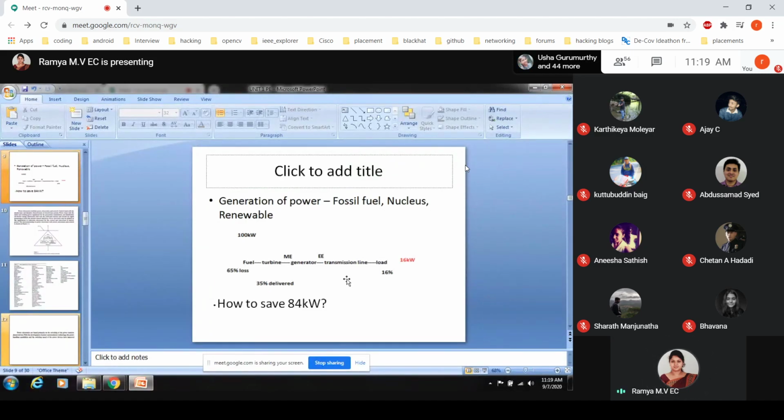So if I want to save this 84 kilowatt, we need to have some power electronics devices over here, power semiconductor devices. We are not talking about the fuel and turbine, where 65% loss is going to happen. That is purely mechanical background.